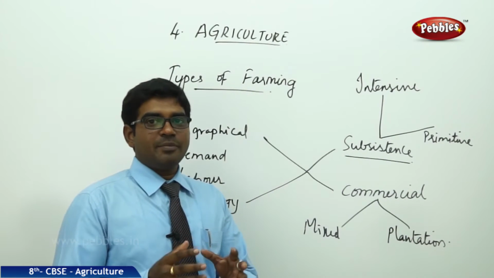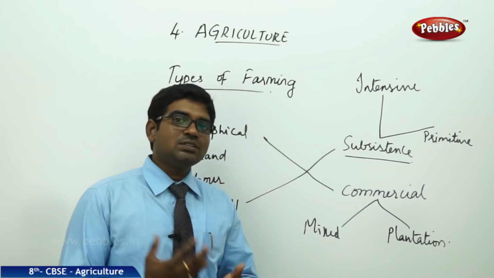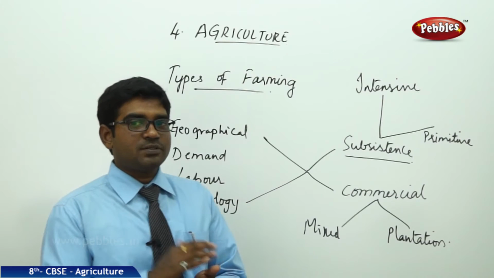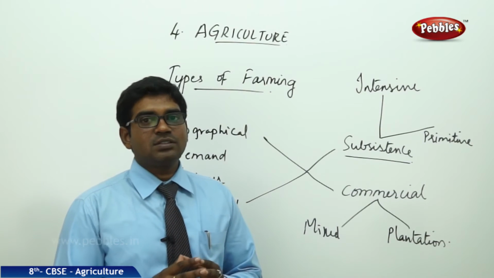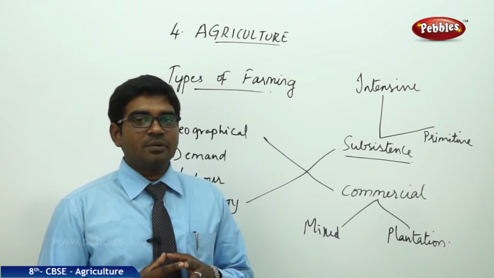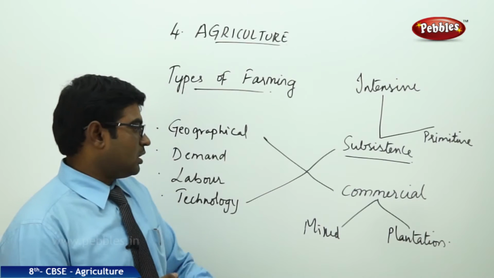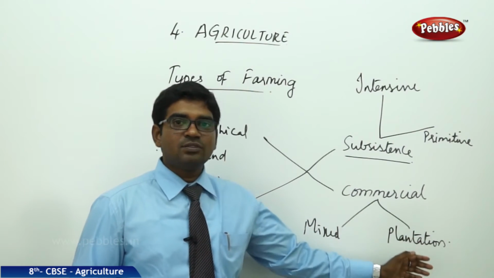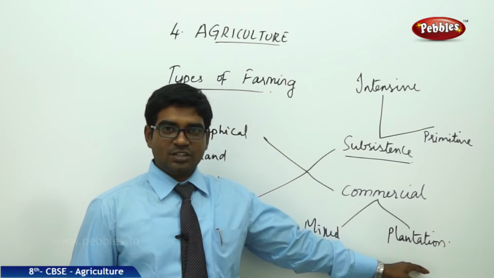Commercial farming. What is commercial farming? A farming which is done with a perspective of earning huge profits is known as commercial farming. This is mainly practiced in the United States of America, Argentina, South American continent, etc. So commercial farming again has two types of farming. One is mixed farming, the other is plantation.